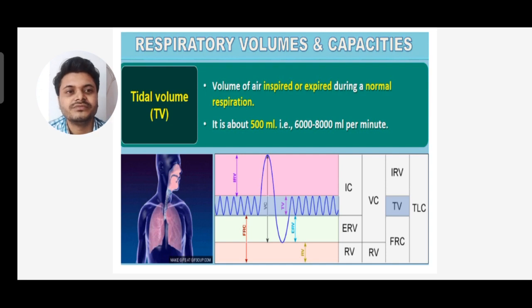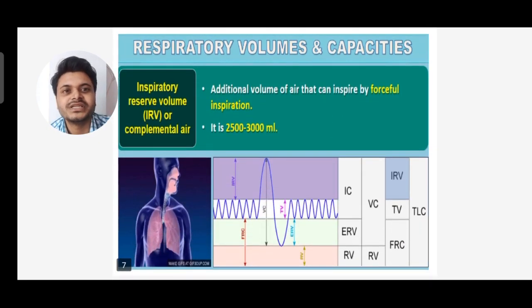What is tidal volume? It is the volume of air inspired or expired during normal respiration. You can see the tidal volume range, the picture is given.